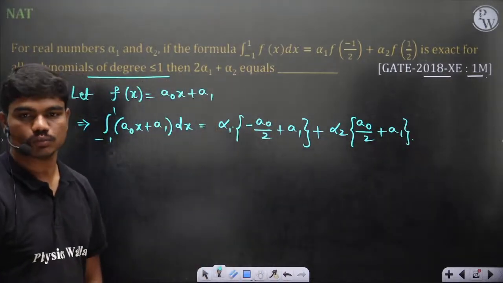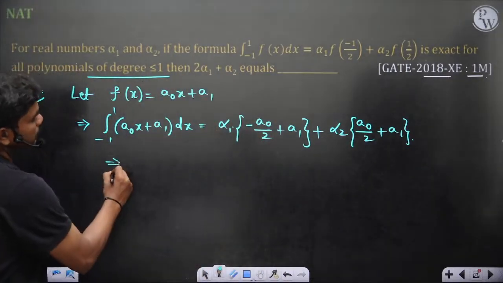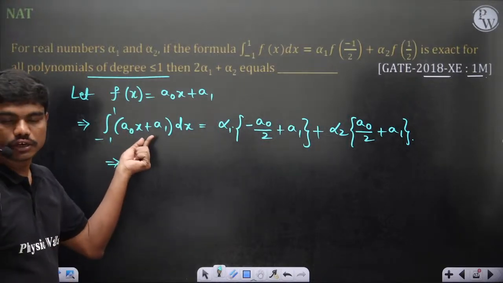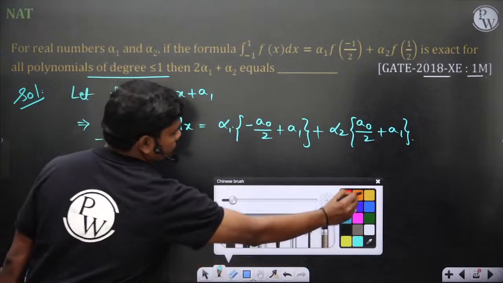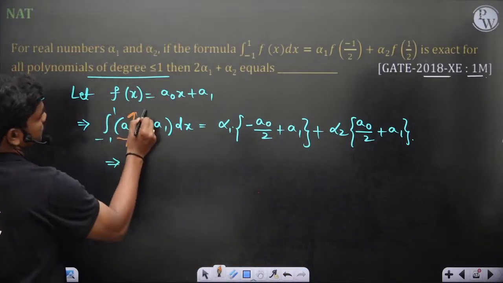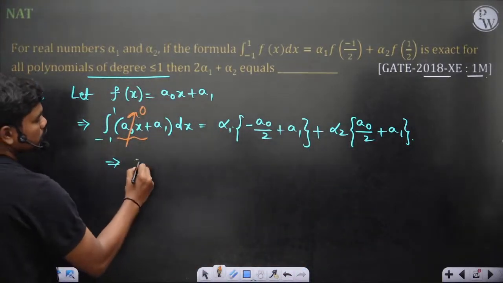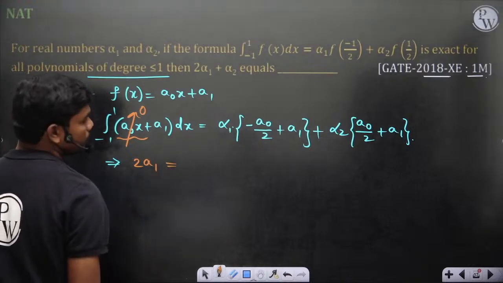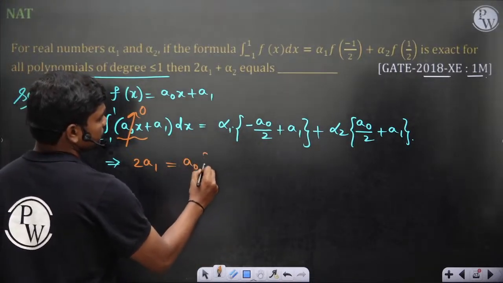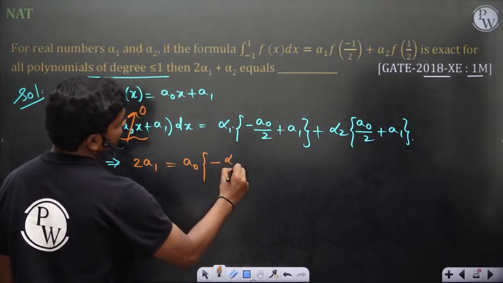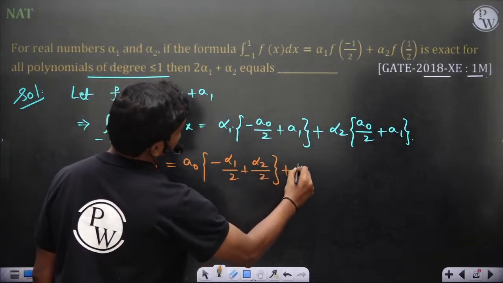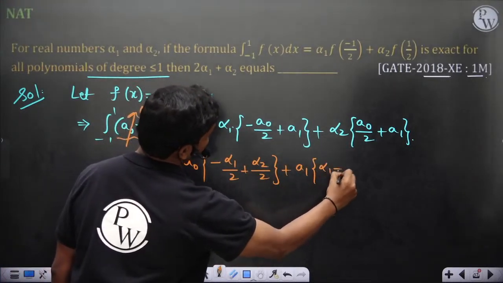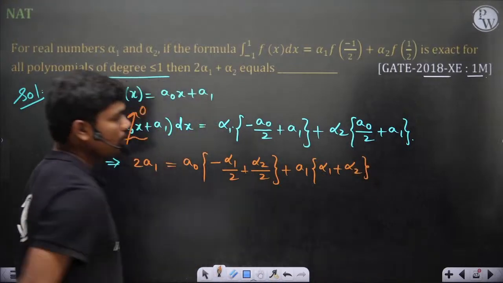So let's compare both sides. The first part is an odd function, because a naught is a constant and the integration of x is an odd function. So it would contribute 0 definitely. So this integration is 2 times a1. On the right side, if you take a naught, then you have minus alpha 1 by 2 plus alpha 2 by 2, plus a1 into alpha 1 plus alpha 2. So this is what you get.